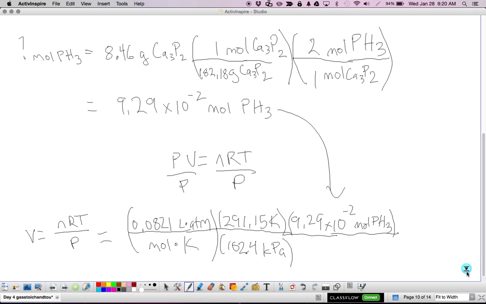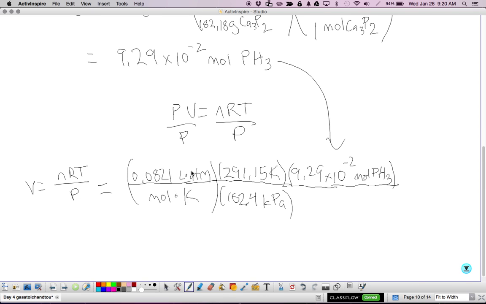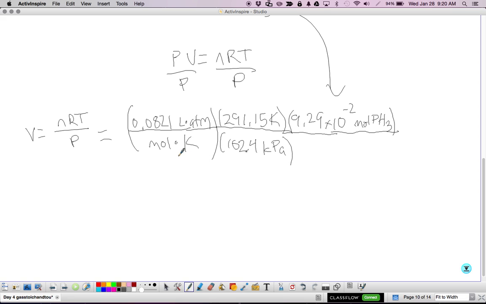Now, important step here: check your units. My Kelvins cross out, my moles cross out. Uh-oh, I have atmospheres in here and kPa in here. So I'm going to need to do kPa on top and atmospheres on bottom. You should be able to find that 1 atmosphere is 101.325 kPa.